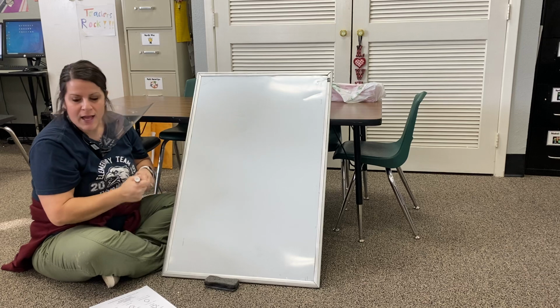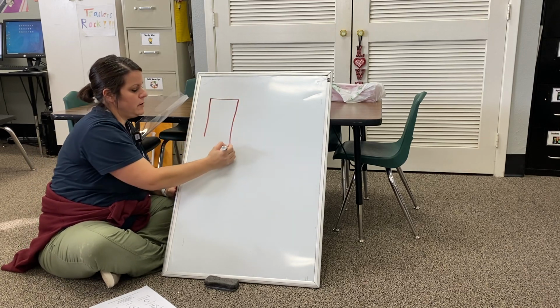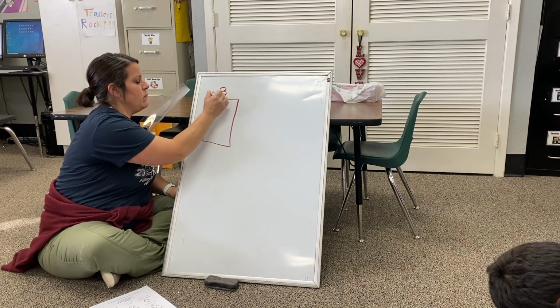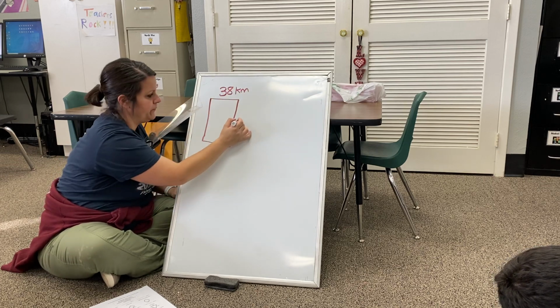Okay. So it's been a while since we talked about perimeter. Remember when we talked about perimeter, we had a triangle taped on the floor.